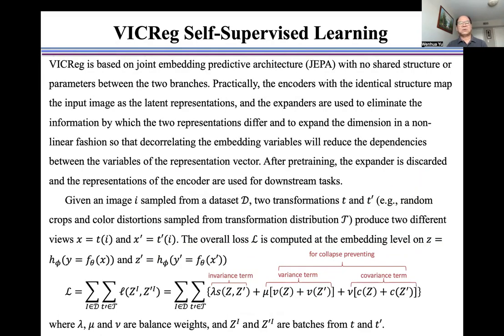VICReg is based on the joint embedding predictive architecture with no shared structure or parameters between the two branches.